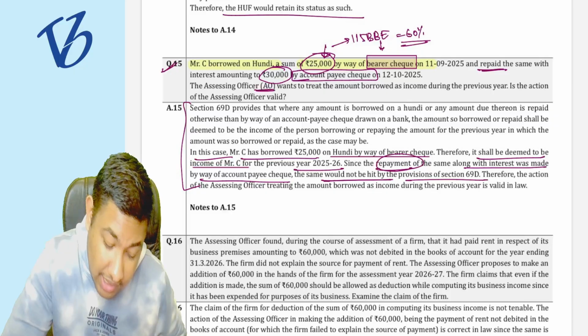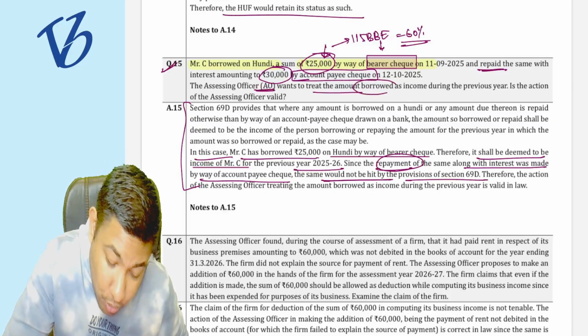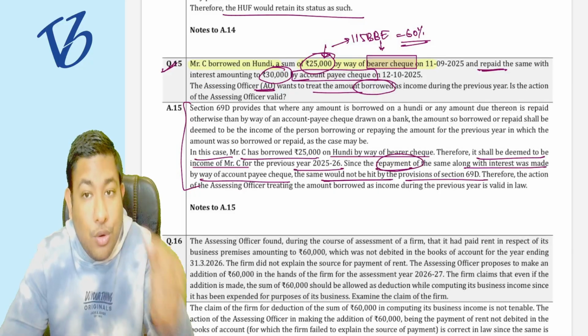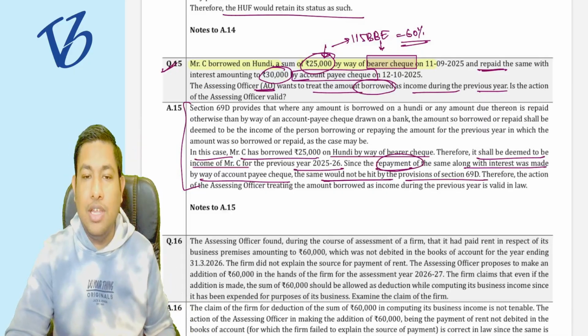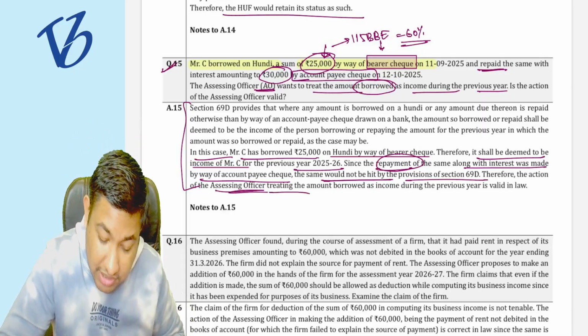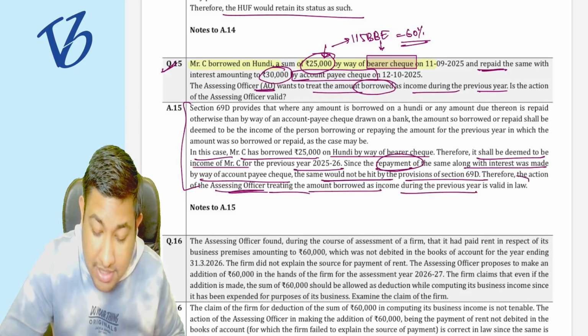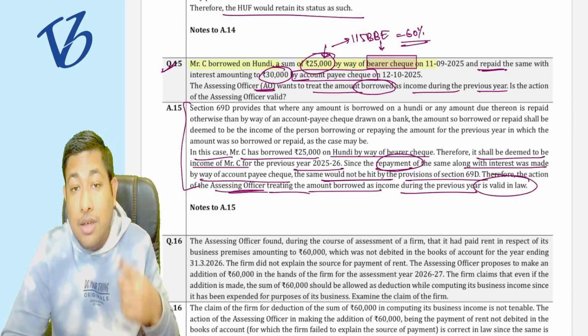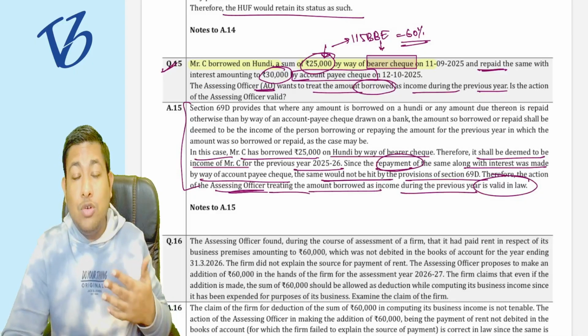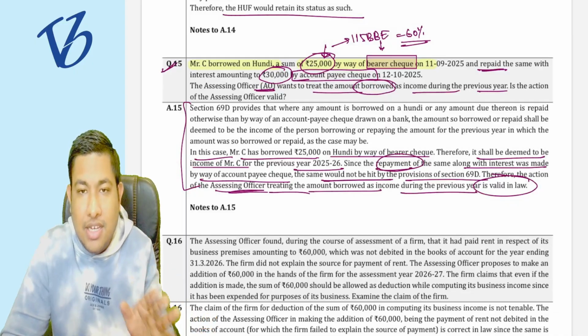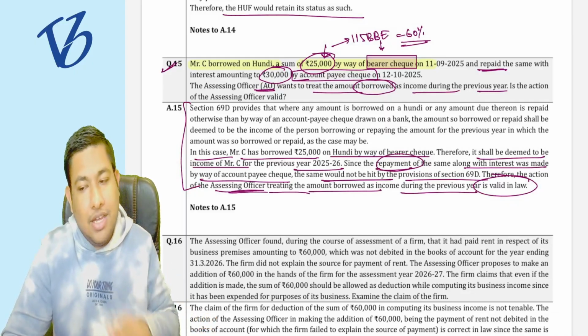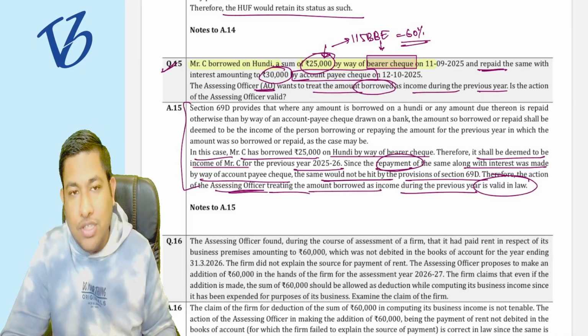So the AO wants to treat the amount borrowed, not repaid, as income during the previous year. Whether he can do so, yes, he is good. The assessing officer treating the amount borrowed during the previous year as income is valid in law. Suppose he says that I want to treat the amount repaid as income during the previous year, was he correct? No, in that particular case he was not correct.